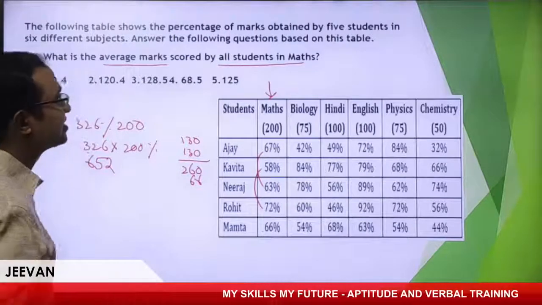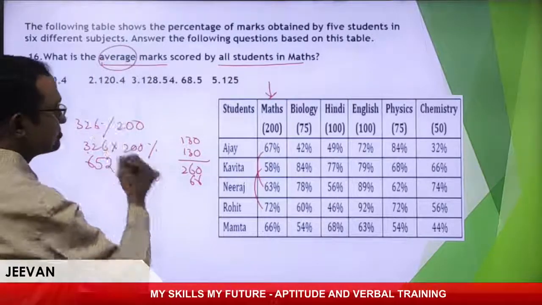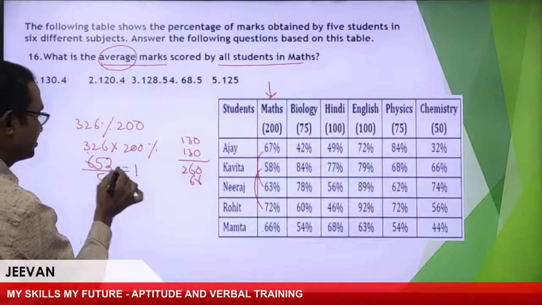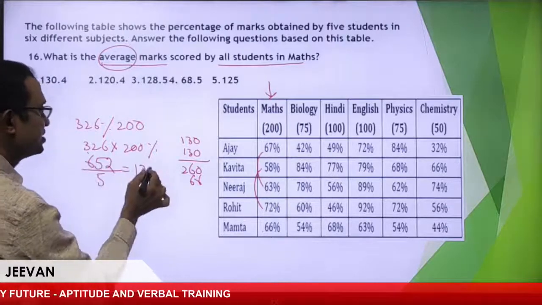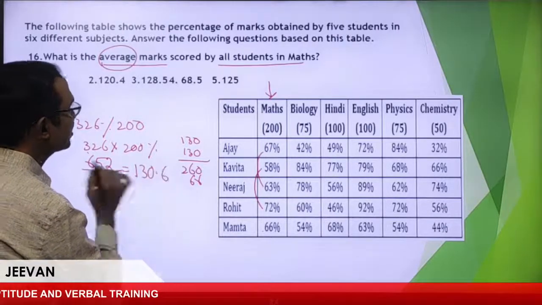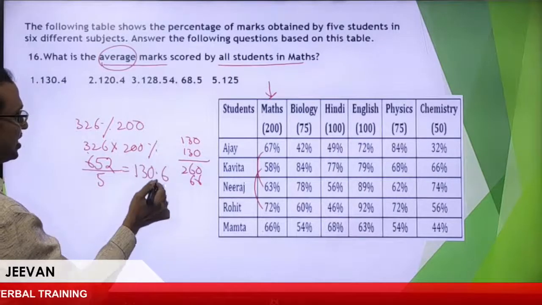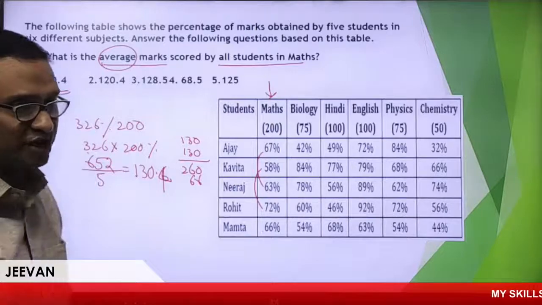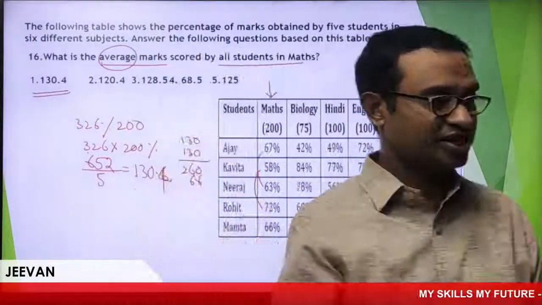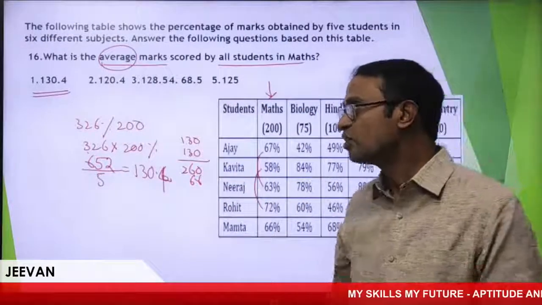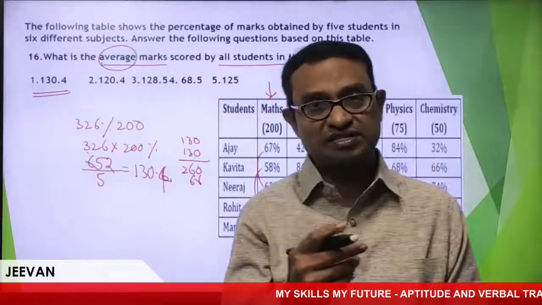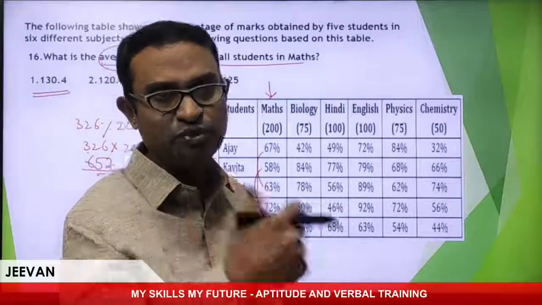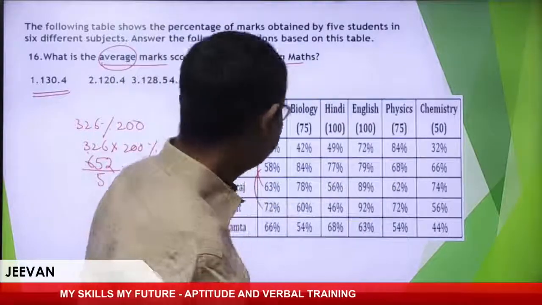What do you have to calculate? Average. How many people are there? 5. 5 threes are 15, approximately 5 fours are 20. Your answer is clear. Hope you are following my point. First choice is correct, Kabir. Good, 130.4. Calculation must be careful. You must be very good about calculations. Wonderful. Move to the next one.